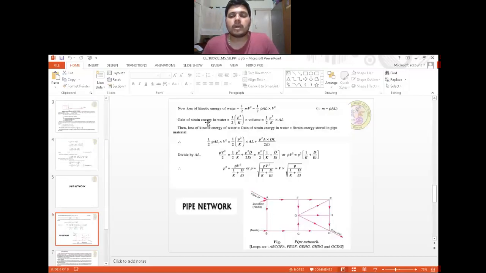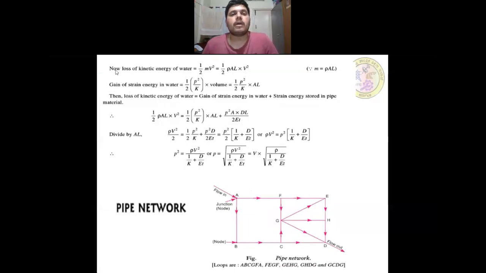Now, loss of kinetic energy of water is equal to 1 by 2 into m v square, which equals 1 by 2 into rho into A into L into V square, because m is equal to rho into A into L. Gain of strain energy in water is equal to half into P square by K into volume, that equals 1 by 2 into P square by K into AL.